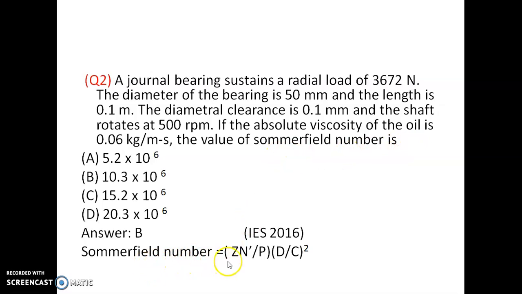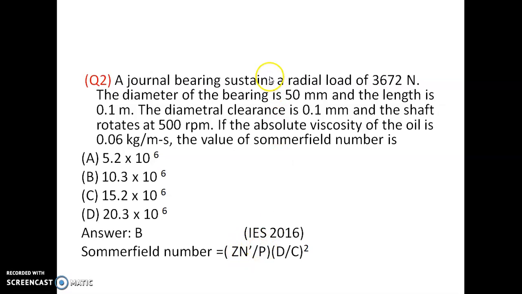The Sommerfeld number is Zn dash by P into d by c the whole square. So Z is absolute viscosity. You have to substitute the value as 0.06 kg per meter per second, and n dash is speed in RPS. So speed in RPM is given as 500 RPM. So 500 by 60 is n dash.